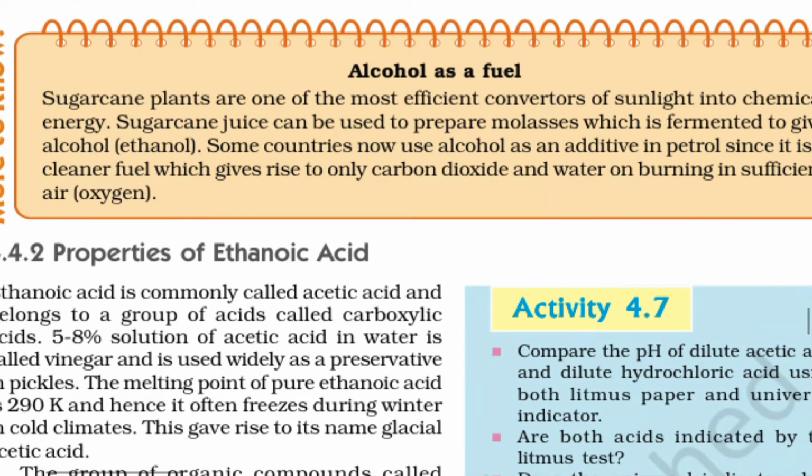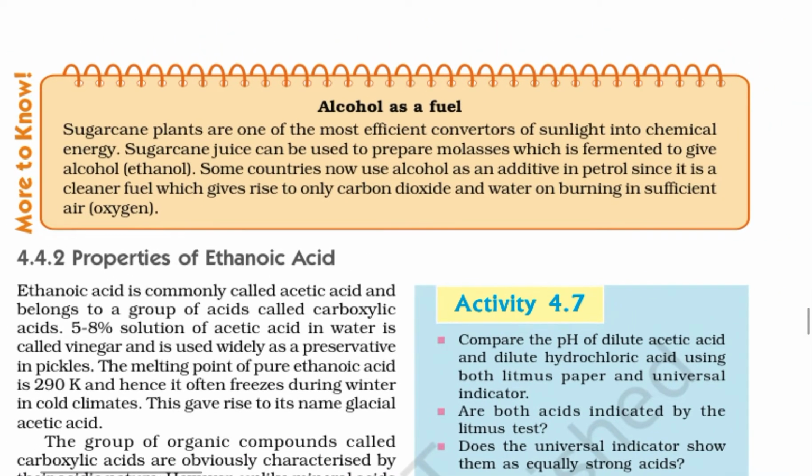Can we use alcohol as fuel? Yes. Sugarcane plant is one of the most efficient converters of sunlight into chemical energy. Sugarcane juice can be used to prepare molasses, which is fermented to give alcohol or ethanol.